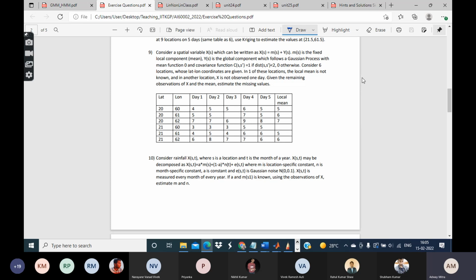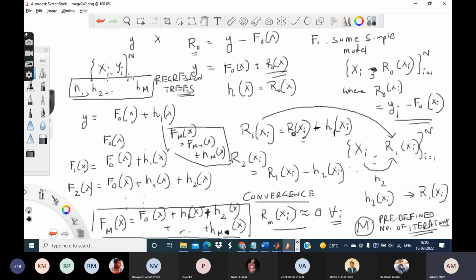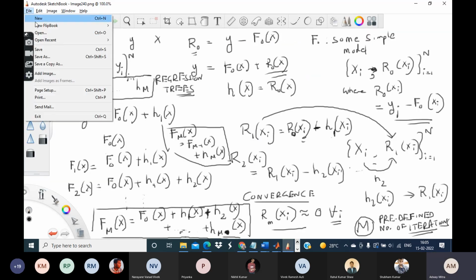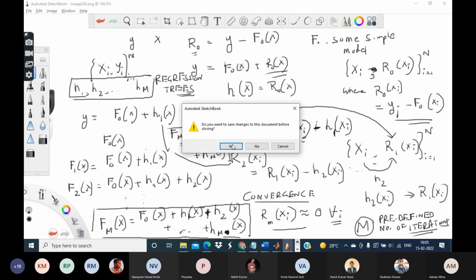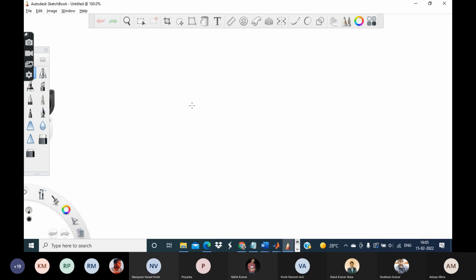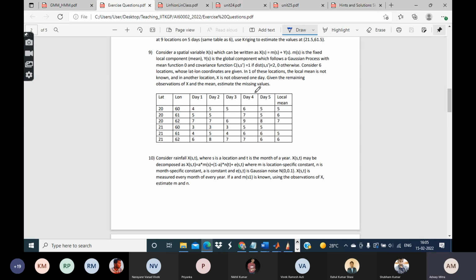Like yesterday we had discussed quite a few problems. So today let's continue to discuss some more problems. Let us look at this problem. Consider a special variable x, which can be written in the form